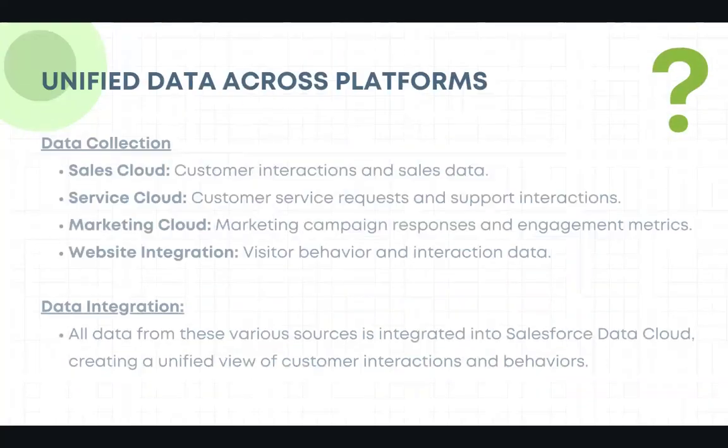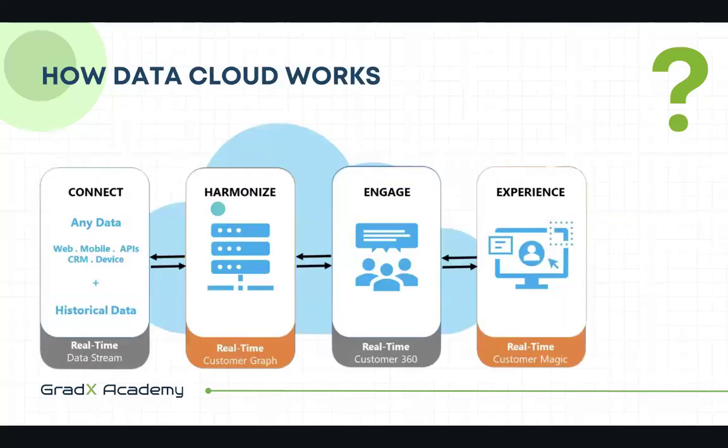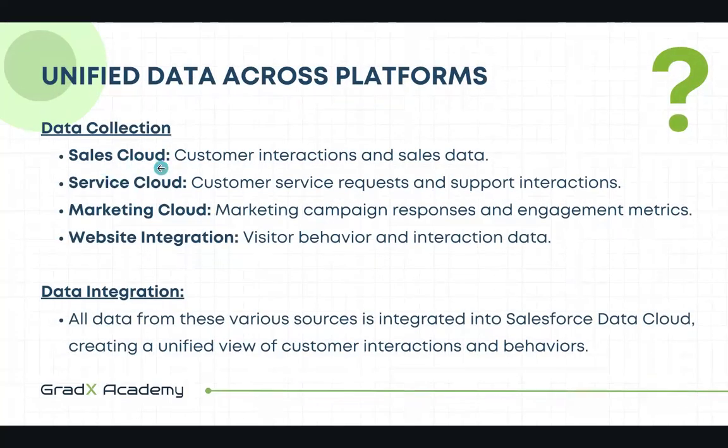Next, let's say, what is unified data across different platforms? As I told you, in the connector we are getting different data from different platforms. Consider we have a Sales Cloud, which means customer interaction and sales data is there. In the Service Cloud we have customer service requests and support integrations. In the Marketing Cloud we are getting marketing campaign data, responses and engagement metrics, meaning where the customer is engaging and how much interest he is showing, that type of data.